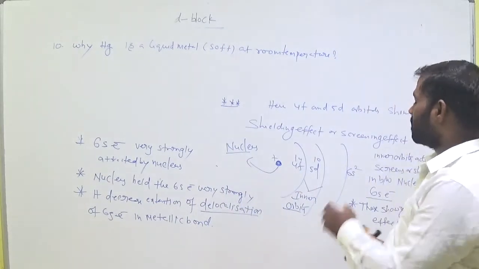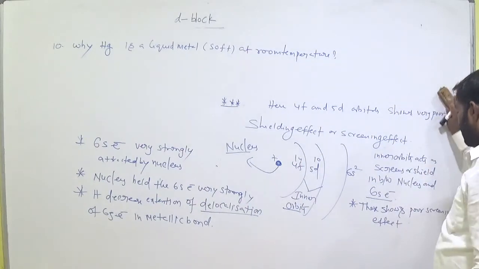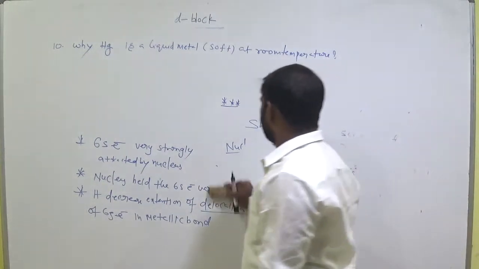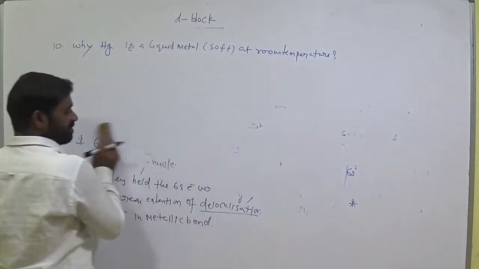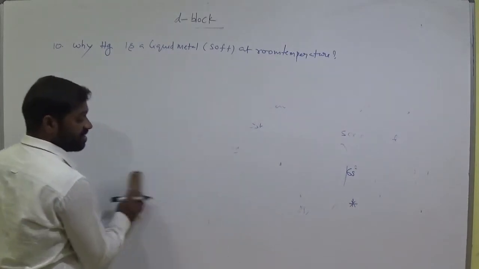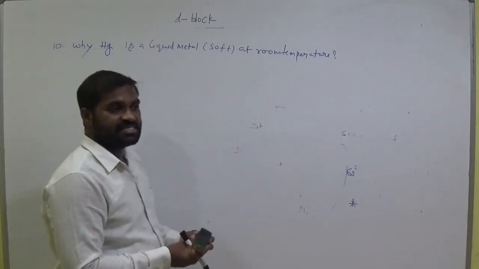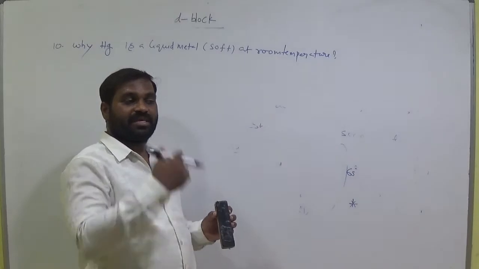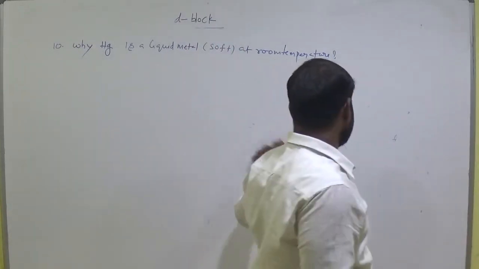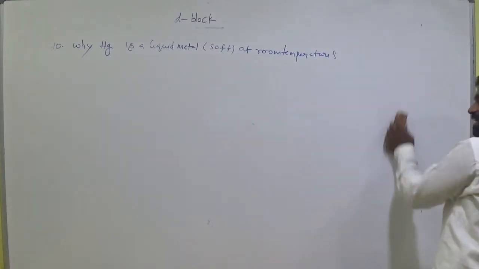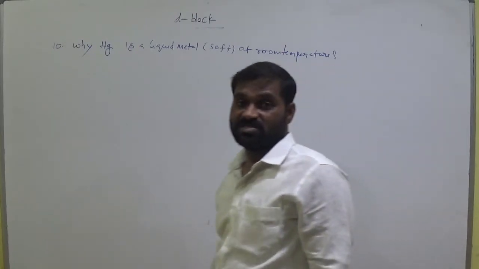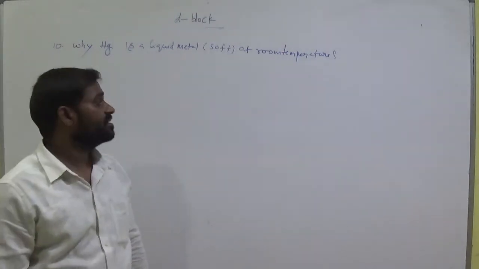Okay, and it is soft in nature. Keep it in mind. Poor shielding effect means the outermost electrons are easily pulled towards the nucleus, where the 4f and 5d orbitals are bigger in size. They cannot stop the interaction of the 6s electrons with the nucleus. If it were a good shielding effect, they could decrease the effect of the nucleus on the outermost electrons. Okay, keep that in mind.